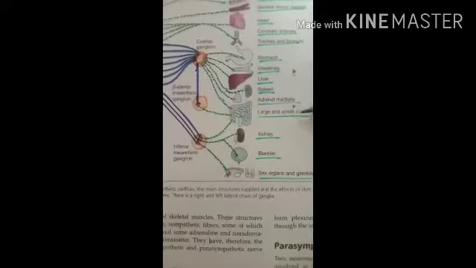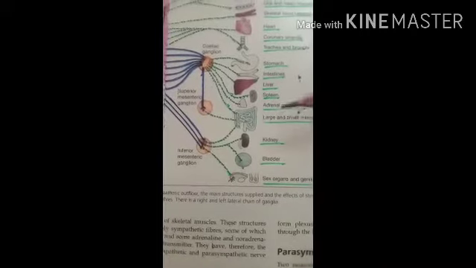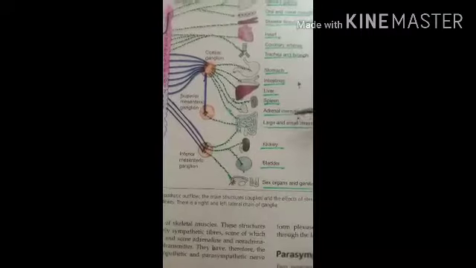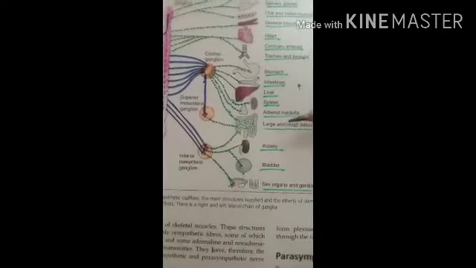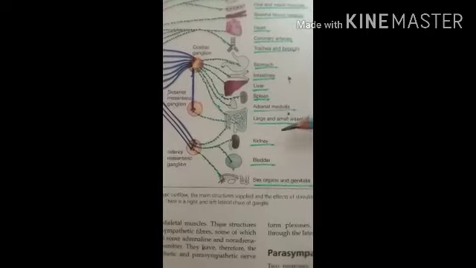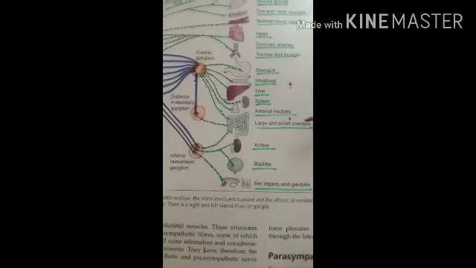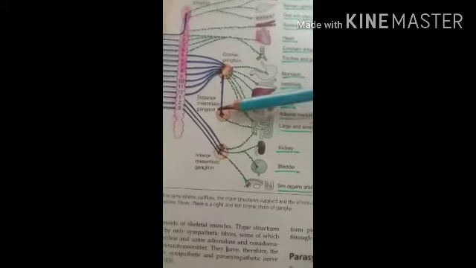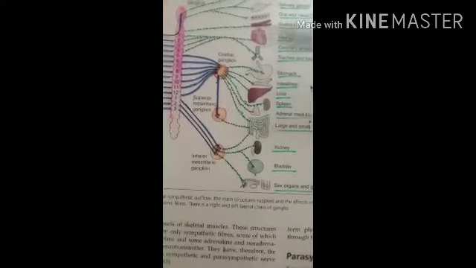Here its sympathetic function occurs: the peristalsis is reduced and the sphincters of the small and large intestine are closed. That is the function coming from the superior mesenteric ganglion.